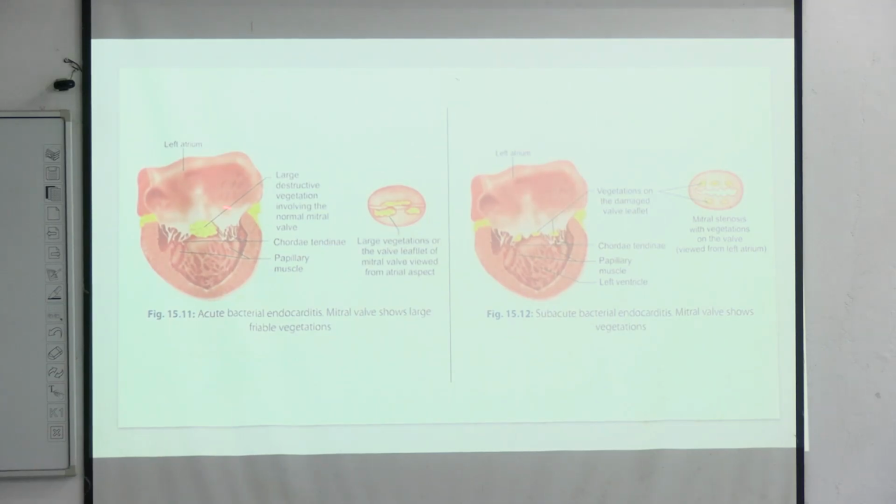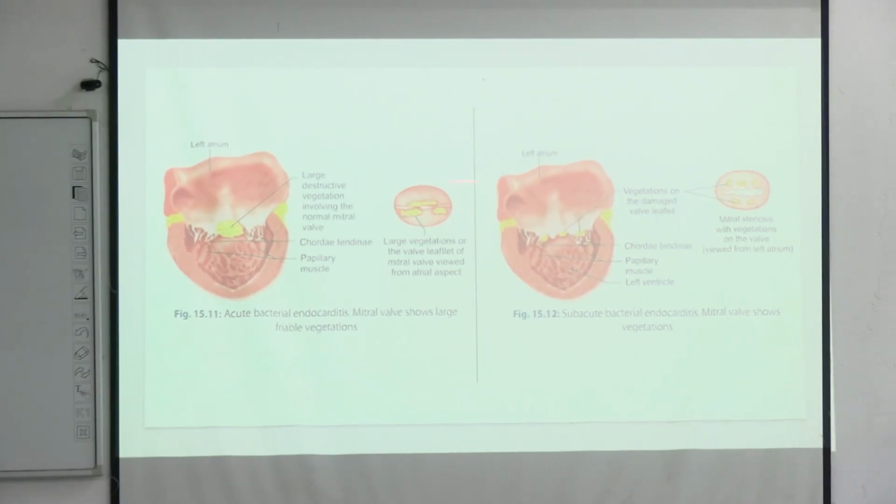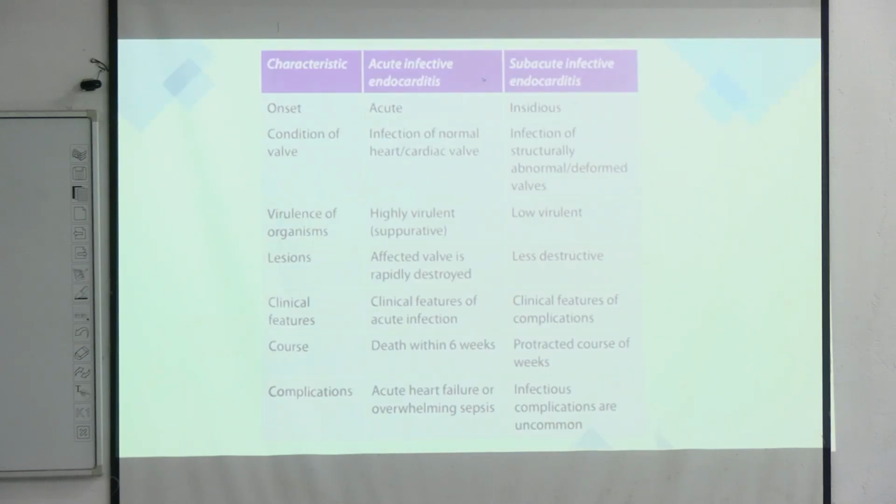This is acute, which causes large vegetations and is destructive, and this is subacute endocarditis, which causes less destruction due to the less virulent organisms. These are the small vegetations, and here we have large vegetations. So this is acute and this is subacute. So this is the difference.